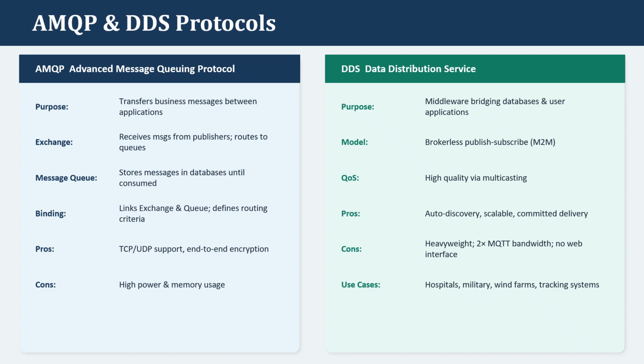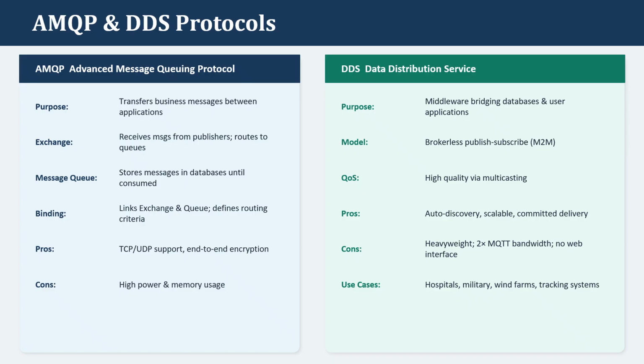Advanced Message Queuing Protocol. The purpose of the protocol is to transfer business messages between applications. It exchanges messages and stores messages in a database, links and exchange queue, and defines routing criteria. It supports TCP and UDP, that is Transmission Control Protocol and User Datagram Protocol, for end-to-end encryption.